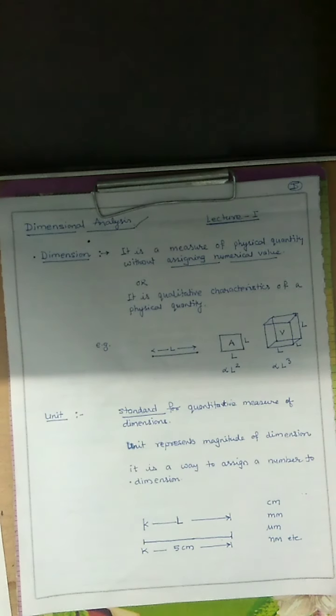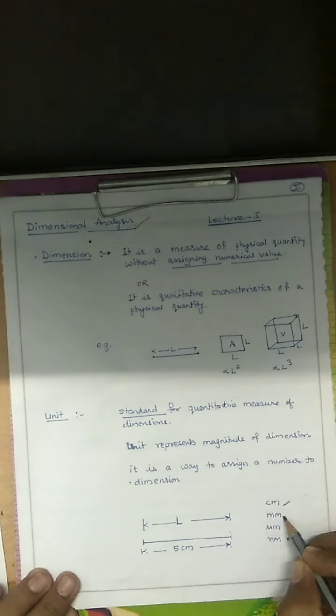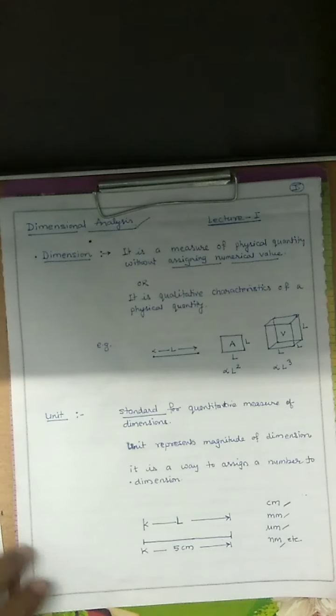So dimension is a qualitative measurement of a physical quantity, and unit is assigning a value to that quantity. So length is a dimension; meter, millimeter, centimeter, micrometer, nanometer, all these are units.